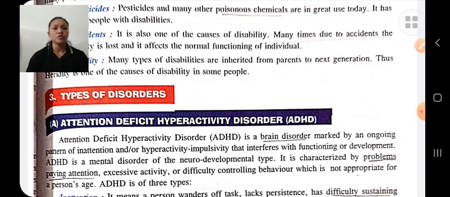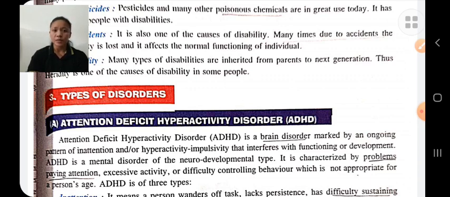Disorder is a problem or illness which affects someone's mind or body. Disorder is mainly used for the mind. Disorders create disturbance in an individual's performance and reduce his efficiency. Let's discuss types of disorders. Attention deficit hyperactivity disorder is a brain disorder marked by an ongoing pattern of inattention or hyperactivity, impulsivity, etc., which interferes with functioning or development. It is a neurodevelopmental type.